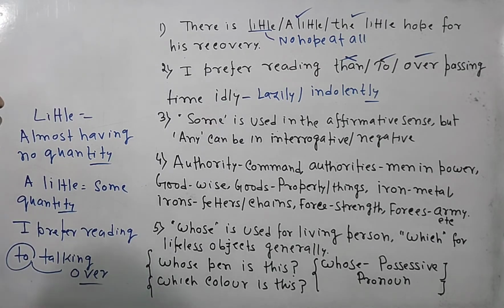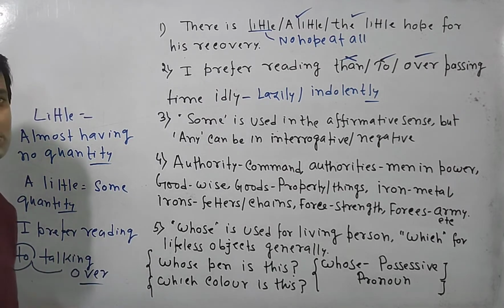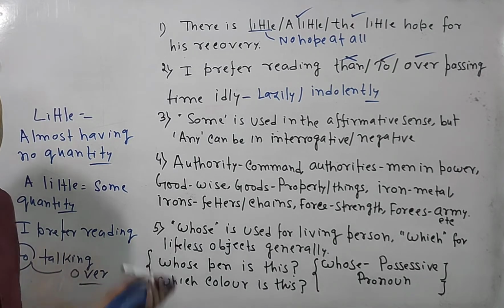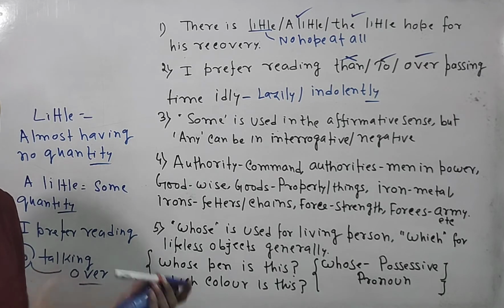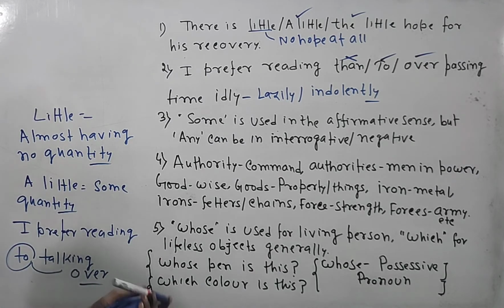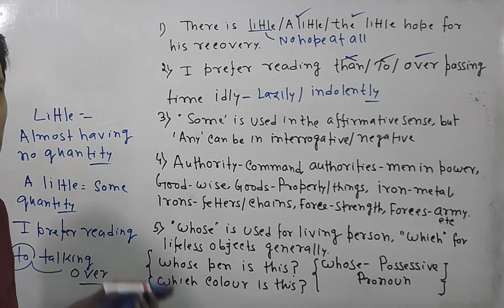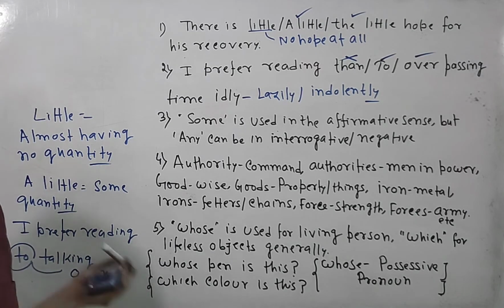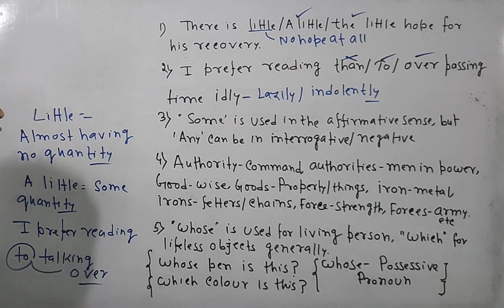But any is used in the negative form. I don't have any hope, I don't have any chance, I don't have any money. Do you have any chance? No, I don't have any chance.